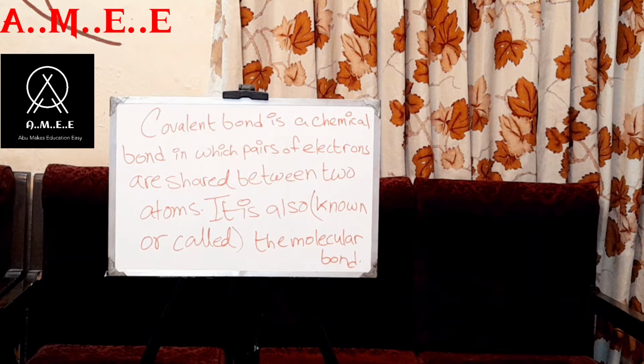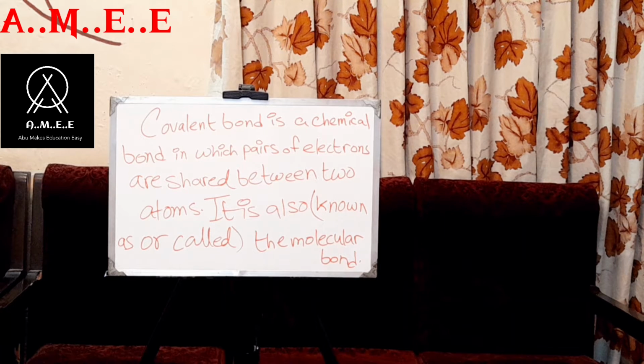You can write known or you can write called. It is also called the molecular bond, or you can write that it is also known as the molecular bond.